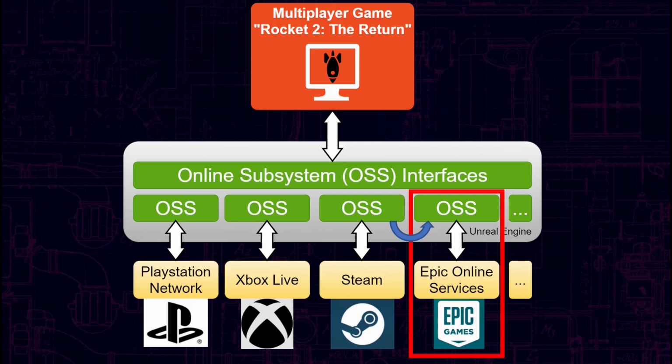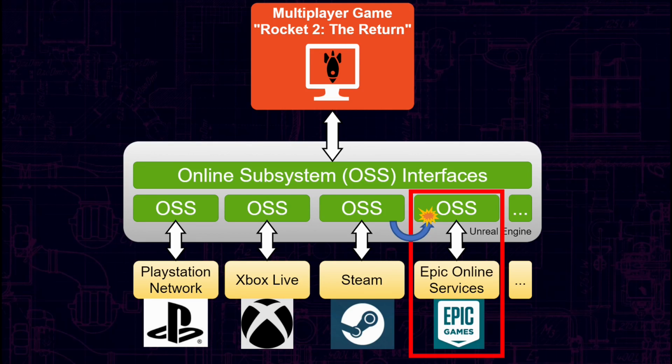Well, as you probably imagine, it's not working out. We cannot just change the configuration from OSS Steam to OSS EOS and be done with it. At least not for any non-trivial game. It seems that in the current beta release, Epic Games did not design the OSS EOS to be compatible with the OSS Steam.